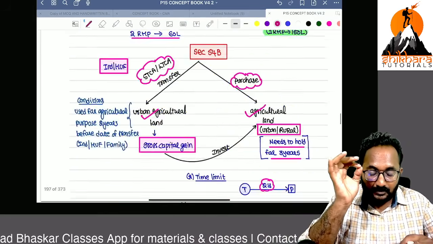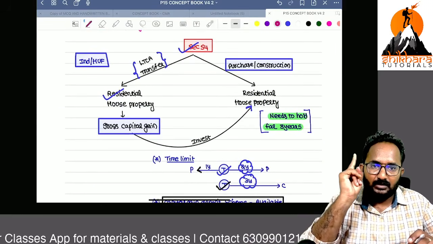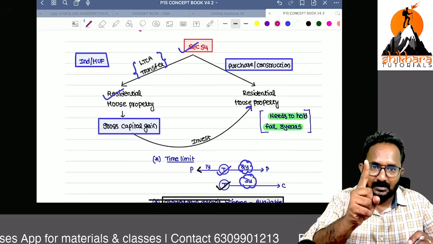Sir, remember, for section 54 I want to know the transferred asset and purchased asset. Long-term capital asset, that is a residential house property.